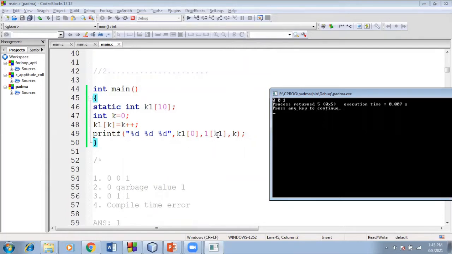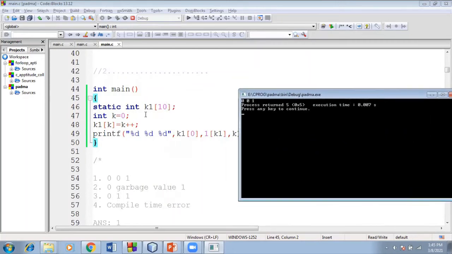And for k1 of 1, there is no value stored in here. So the default value of a static array is 0, and the 0 will be displayed on the screen. After that, k, which is 0, will be assigned for this. After that k gets incremented by 1, post increment of k. So the updated value of k is 1, and that 1 will be displayed on the screen.